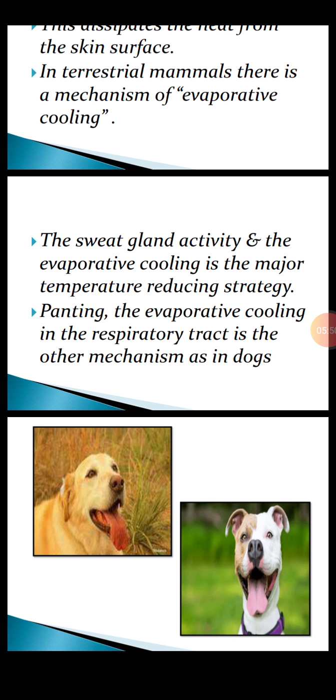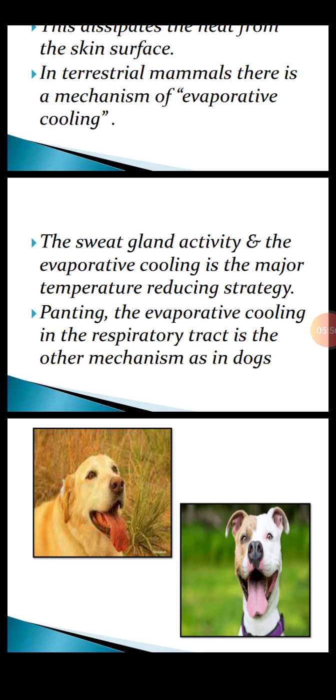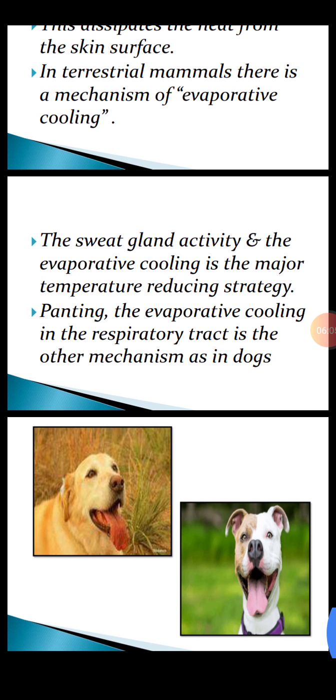The sweat glands activity and the evaporative cooling is the major temperature reducing strategy. Panting, the evaporative cooling in the respiratory tract, is the other mechanism, as in dogs. As you can see in the picture, panting occurs in dogs and they remove excess body heat.